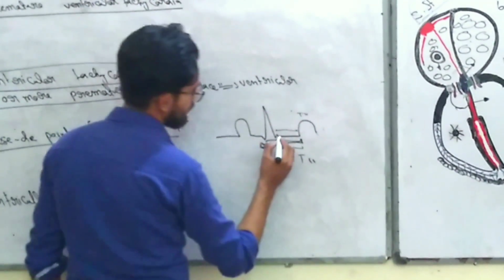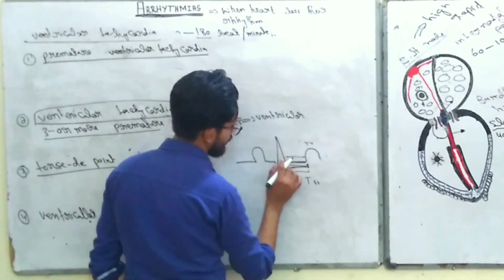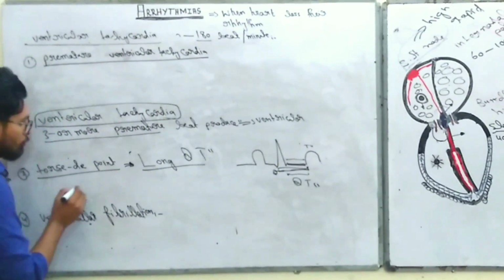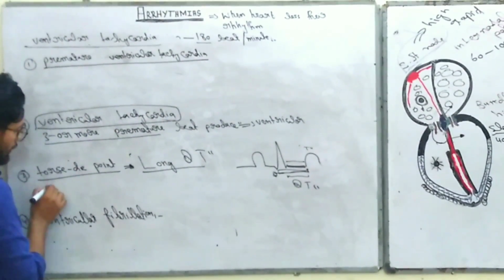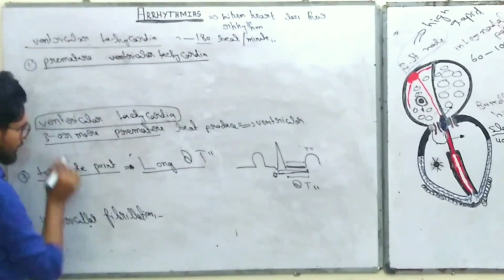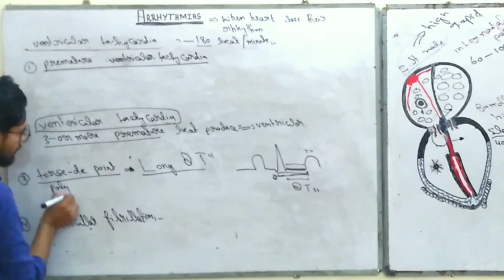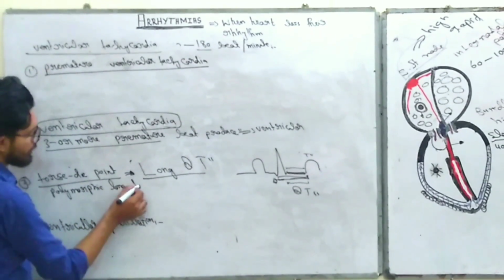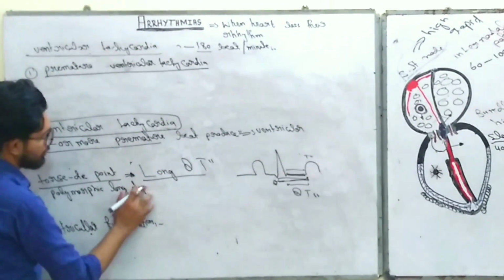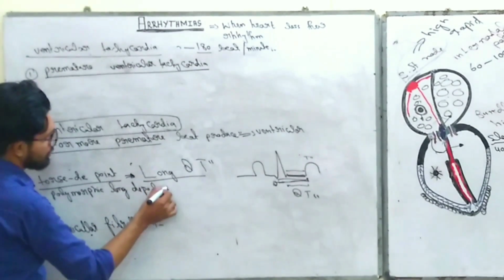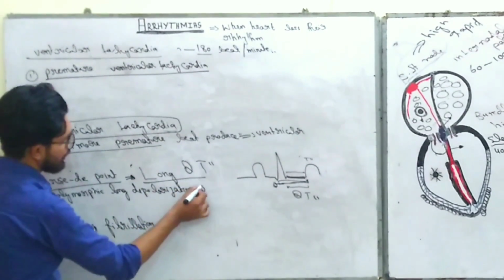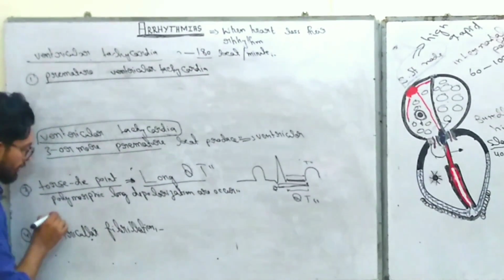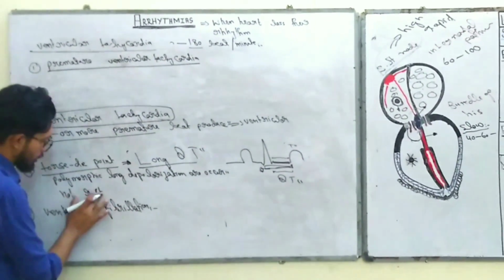You know, this isoelectric line shows the ventricular pause in which the ventricles are depolarized. So in torsades de pointes, what really happens is polymorphic, prolonged depolarization occurs, and in this condition the ventricles are not found in the rest condition.